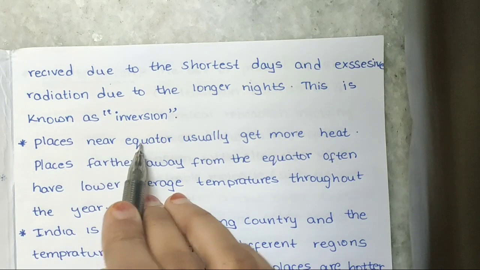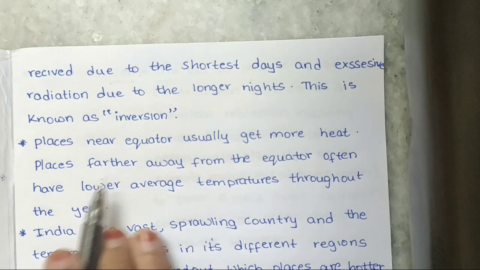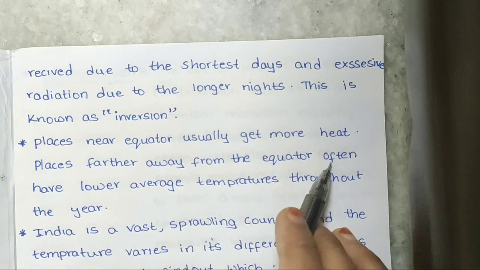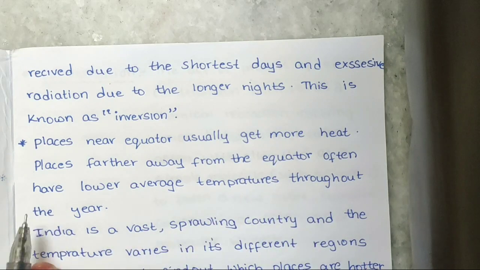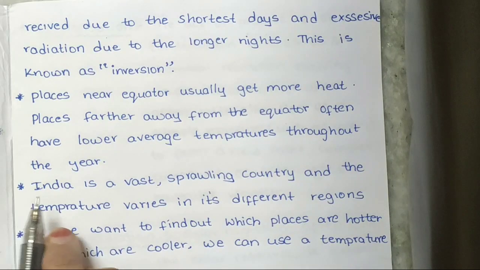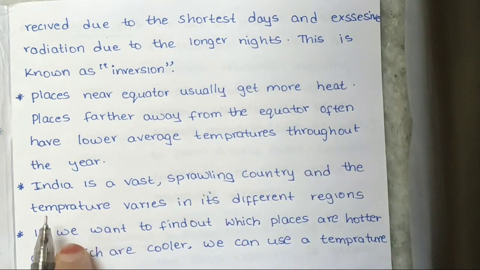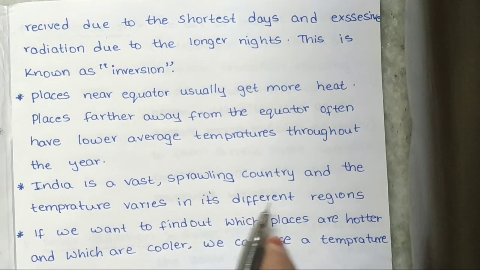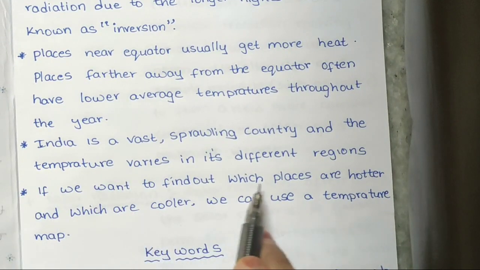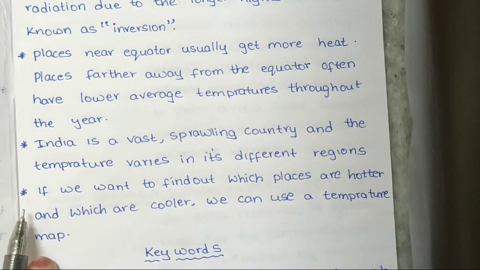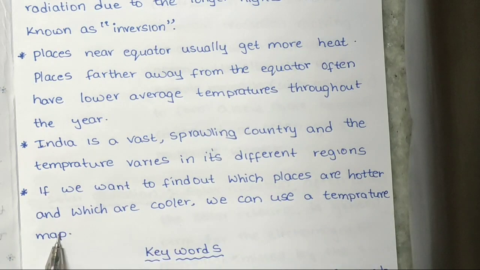Places near the equator usually get more heat. Places further away from the equator often have lower average temperatures throughout the year. India is a vast sprawling country and the temperature varies in different regions. If we want to find out which places are hotter and which are cooler, we can use a temperature map.